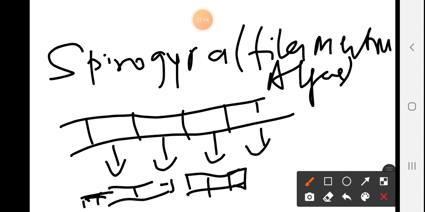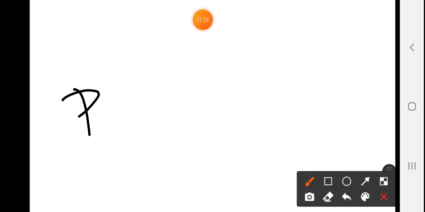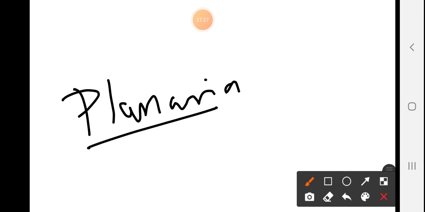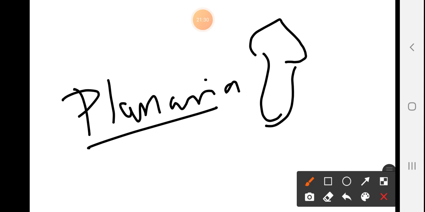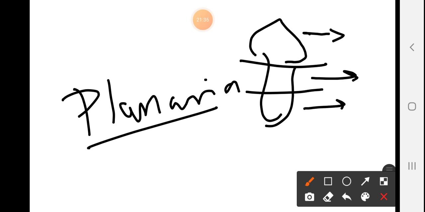Another example of fragmentation is your planaria. The structure of planaria is something like this, and each part gives rise to a complete organism.